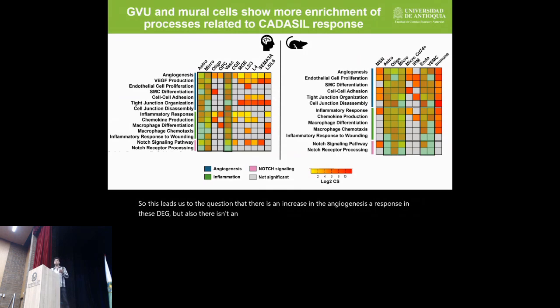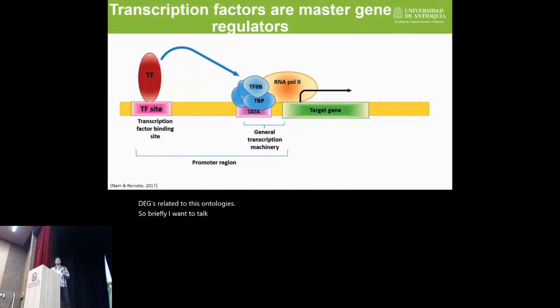And we know that microglia are responsible for most of this inflammatory response. And we wanted to know if there is a transcription factor that is regulating the expression of these DEGs related to these ontologies. So briefly, a transcription factor is a protein that can regulate the transcription of genes by binding to their promoter region.